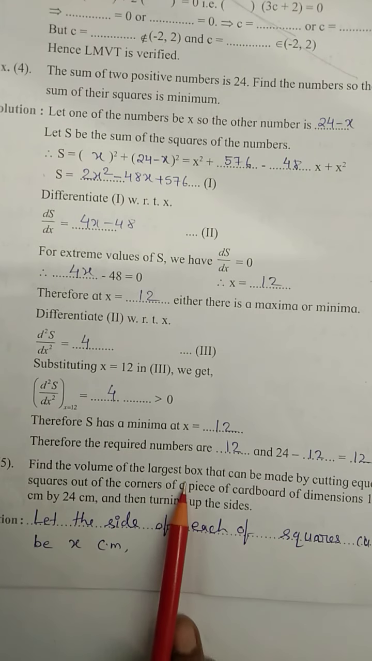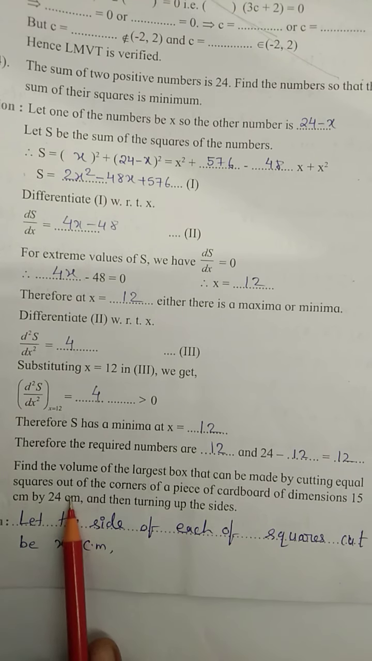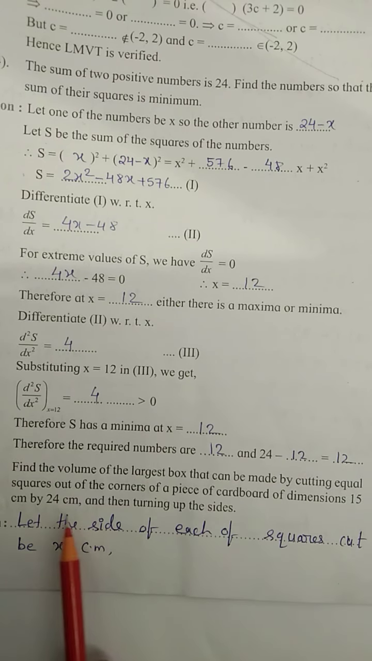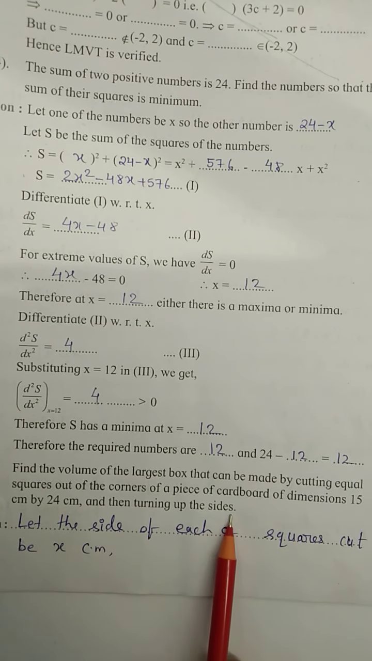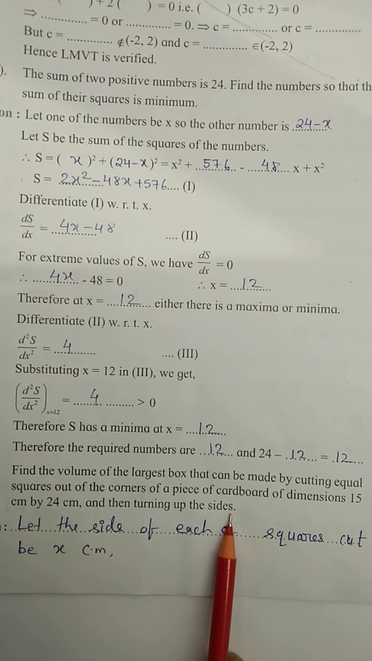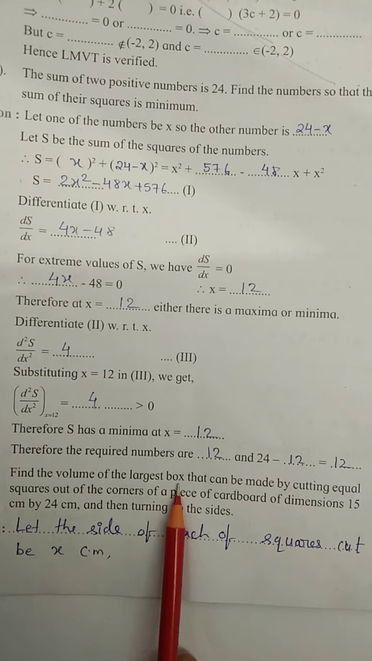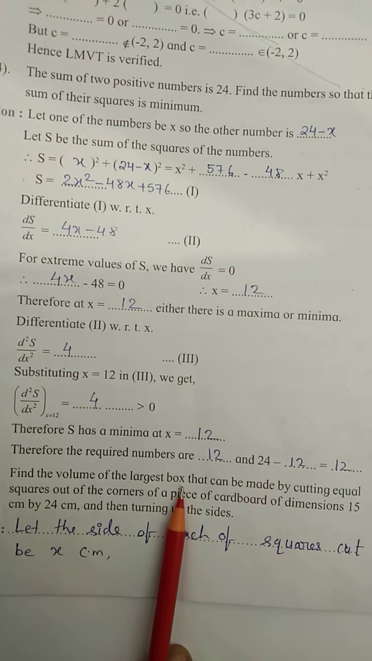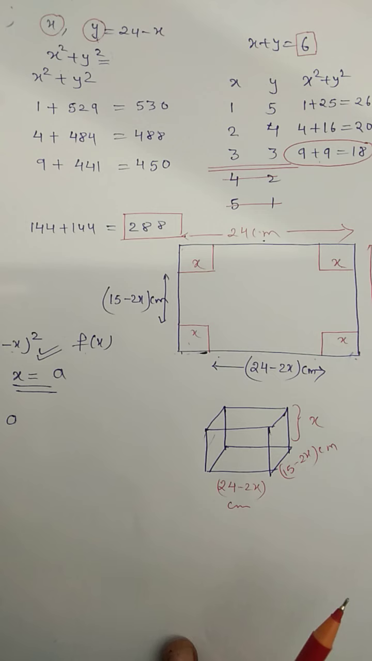Find the volume of the largest box that can be made by cutting equal squares off the corners of a piece of cardboard of dimension 15 centimeter by 24 centimeter and then turning up the sides. Children, finding the volume of the largest box means we want to maximize volume. Volume is a function over here. Then what will be the formula for volume?